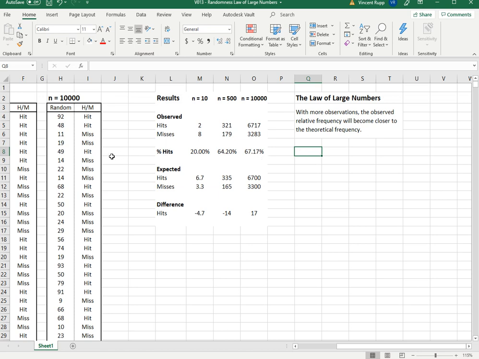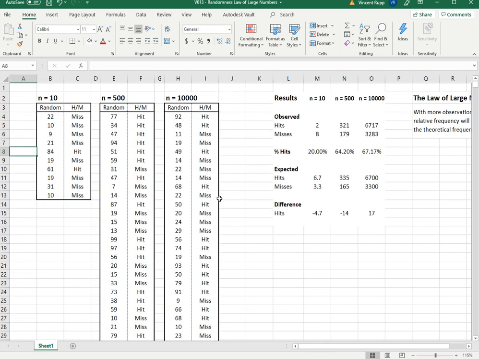Anyway, hopefully that gives you an idea of probability. When you use small sample sizes, really strange things can happen. Like you have a 67% chance to hit, but in this simulation, you missed 4 times in a row. That's unlikely, but it can happen. Then you miss 3 times in a row again. Whereas here, 1, 2, 3, 4, 5, 6 hits in a row. So when you're talking about randomness, there really is quite a lot of variability that can occur. Just be aware that small sample sizes have a lot of variability.